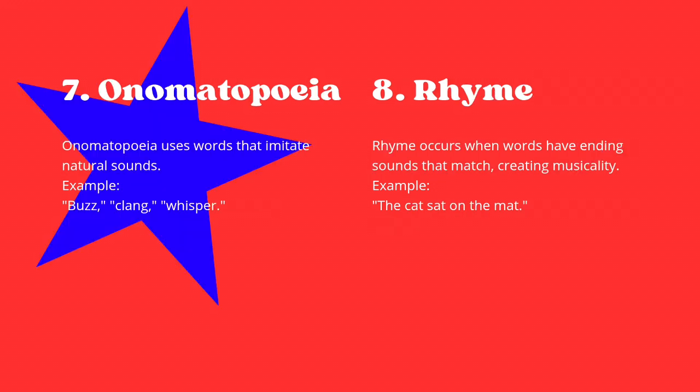Onomatopoeia uses words that imitate natural sounds. Example: buzz, clang, whisper. Rhyme occurs when words have ending sounds that match, creating musicality. Example: the cat sat on the mat.